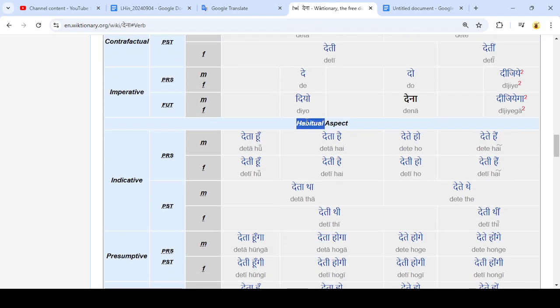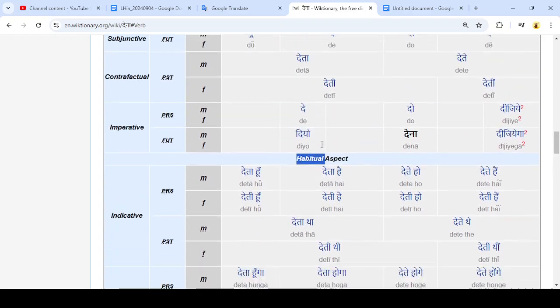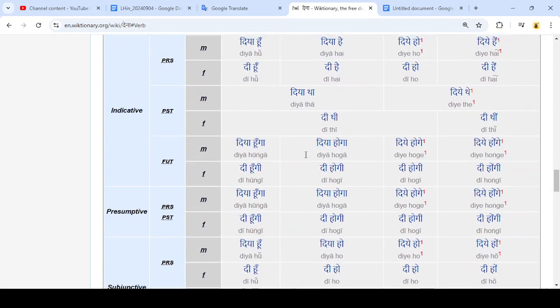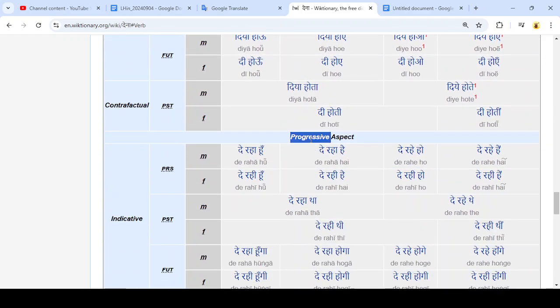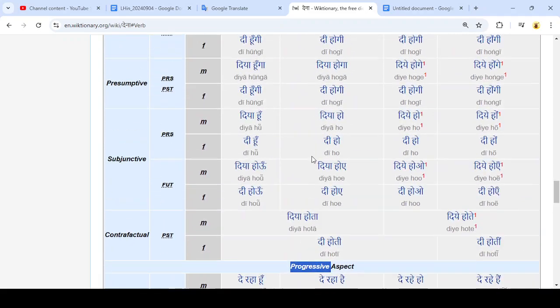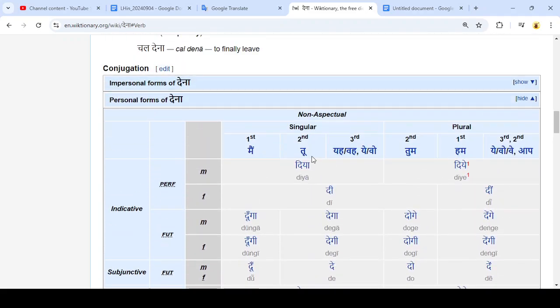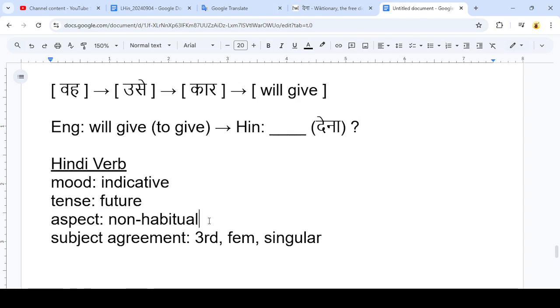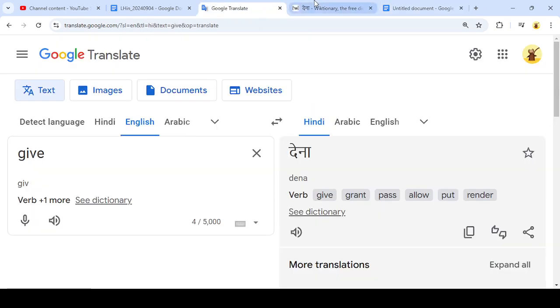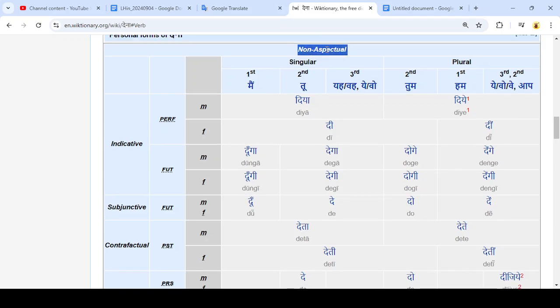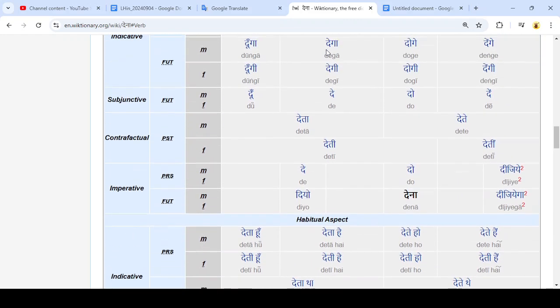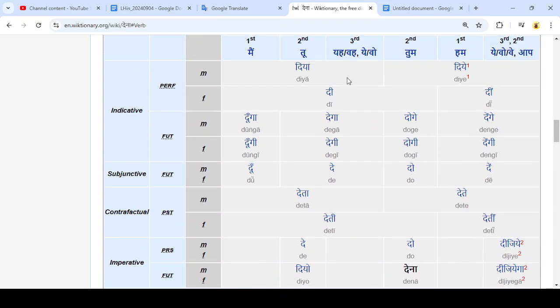So we have our non-aspect, we have our non-habitual, we have habitual, we've got our perfective aspect, and our progressive aspect. That's the major divisions in the spelling table here. So we wanted the non-habitual aspect, which is listed right here. So the non-habitual aspect is all these spellings in this upper block right here.